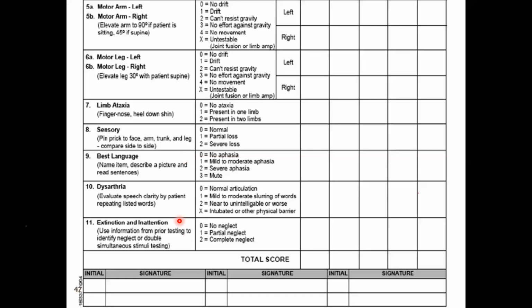If the patient has a primary sensory loss, then it may be difficult. Otherwise, you have to check for neglect. Okay? Then you add the scores. You will come to a total score. And this can be kept as a baseline score to see the improvement.